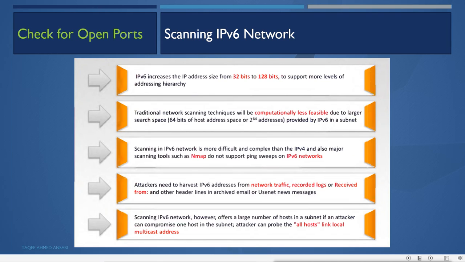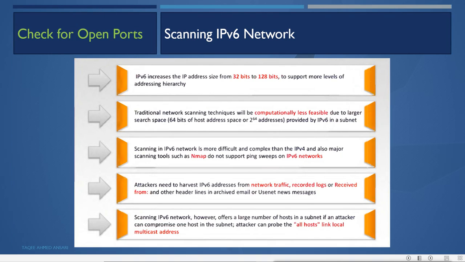Scanning an IPv6 network is more difficult and complex than IPv4, and also major scanning tools such as Nmap do not support ping sweep on IPv6 networks. So right now the major tool, Nmap, still does not support ping sweep for IPv6.